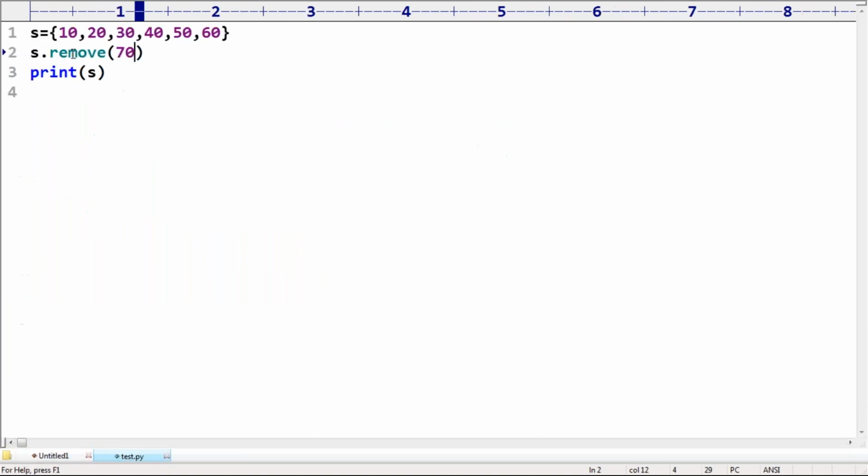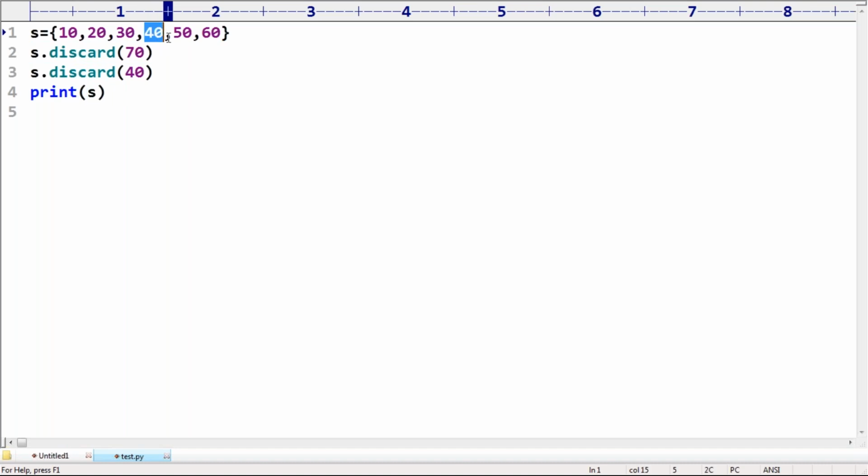Then if I ask, yes dot discard of 70, yes dot discard of 40, 40 I'm taking, sir. 70 is not there, no problem. Discard: if it is there, remove; not there, ignore. But 40 is there. Can you please remove this 40? Sir, now what output are we going to get by default?